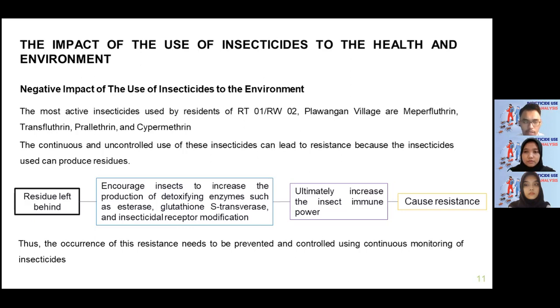For the recommendation to prevent and control the resistance, continuous monitoring of insecticide is needed. And the next is mapping.